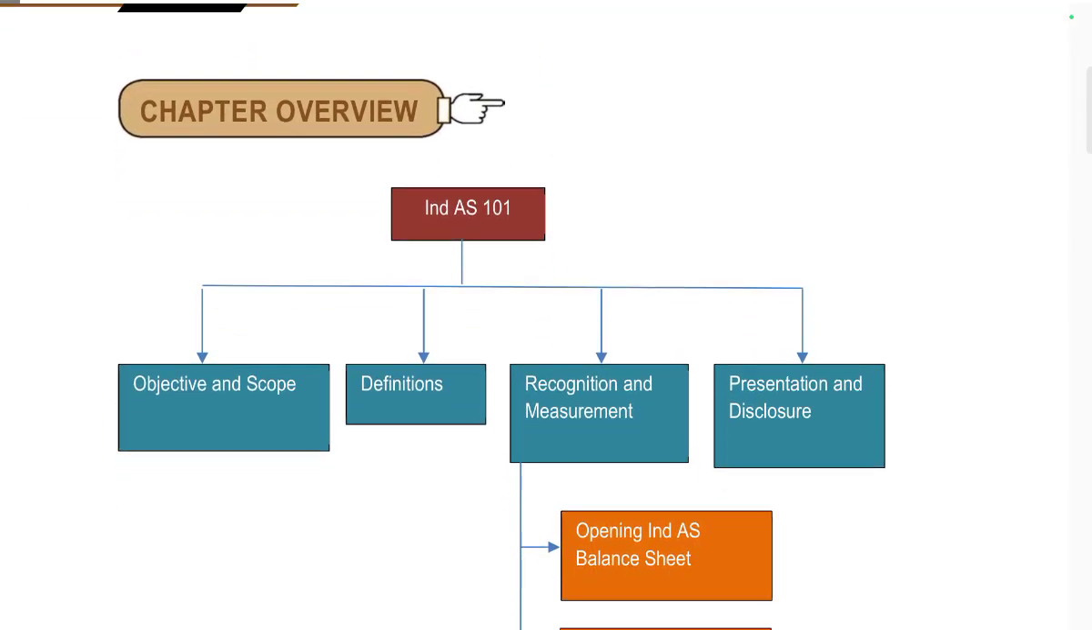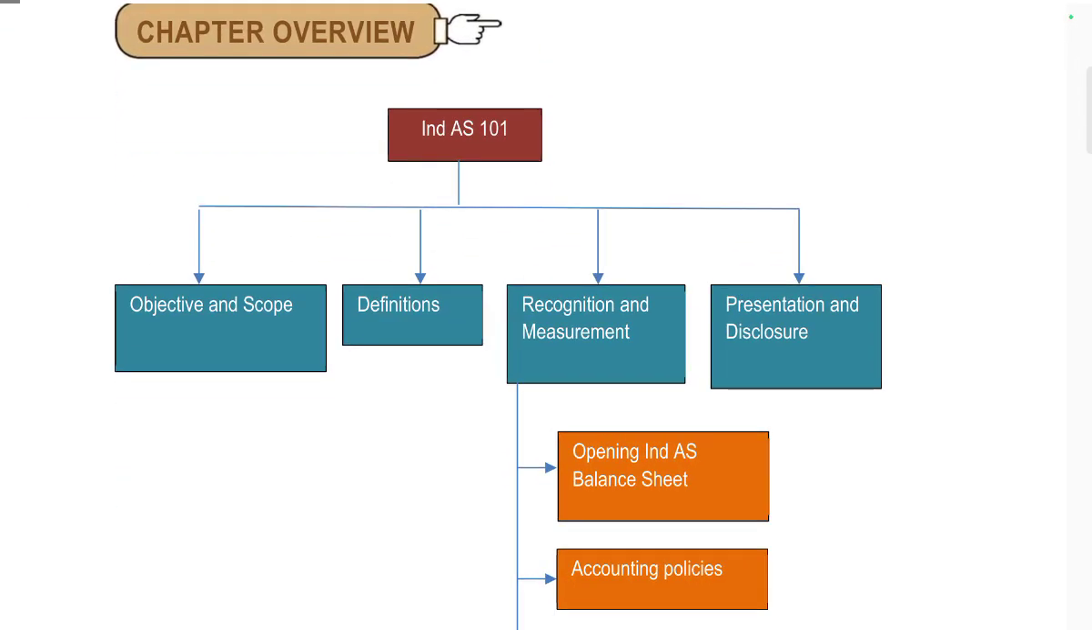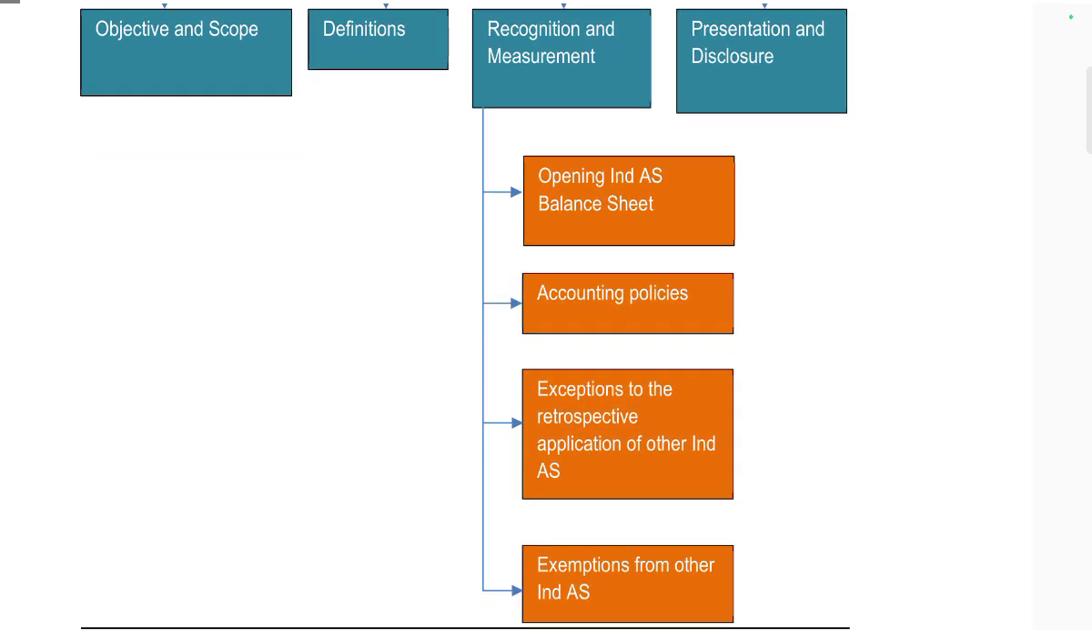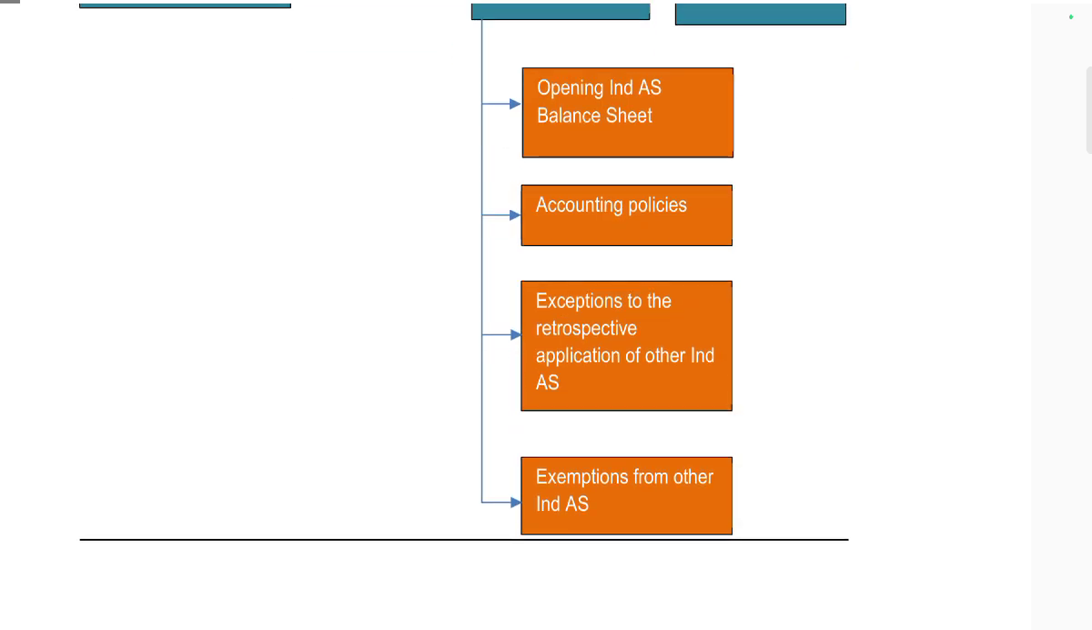from IFRS. Chapter review: scope, objective, definition, recognition, measurement, presentation, disclosure. Opening Ind AS balance sheet, accounting balances, exemptions to retrospective application to other Ind AS, exemptions for other Ind AS.